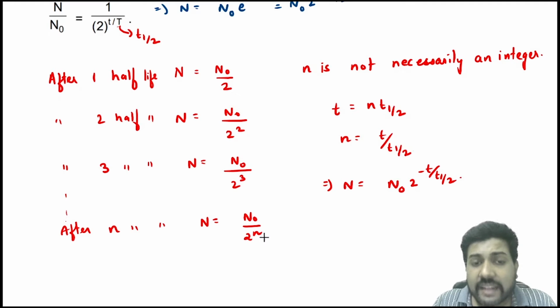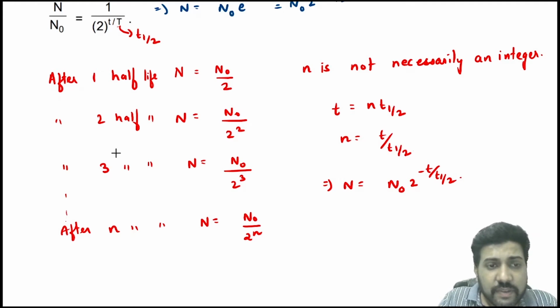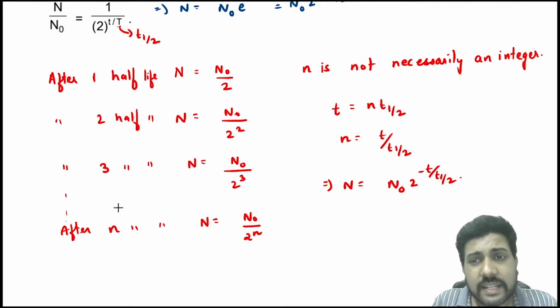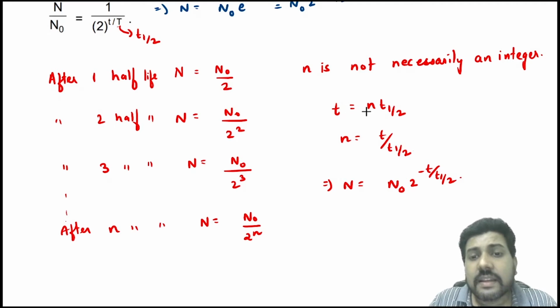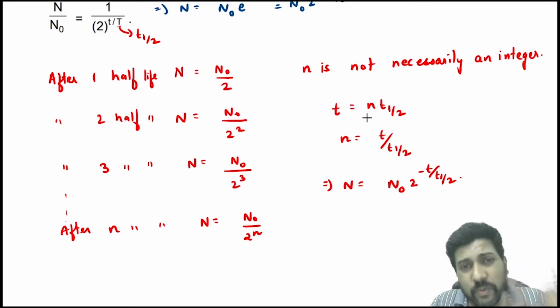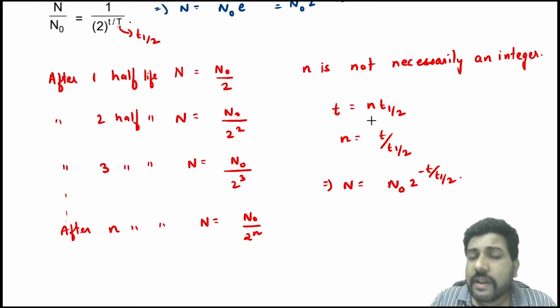So this n, listen carefully, we have written integer values here, but this n is not necessarily an integer. Okay, n can be any value. So you can write 1.5 t half, you can write 2 t half, you can write 3 t half. So the time is actually n times t half. This n can be 0.1, 0.2, 1, 2, 3, 4, root 2, 1.2, anything.